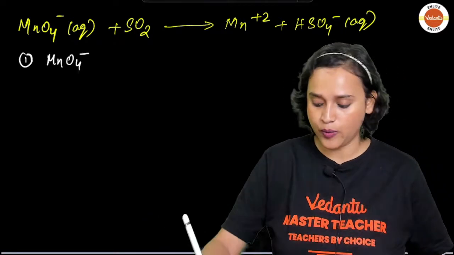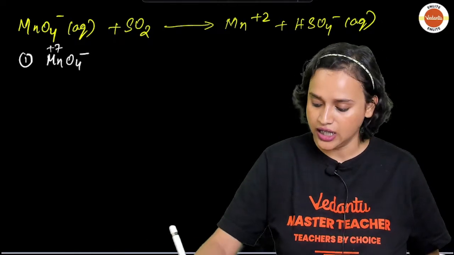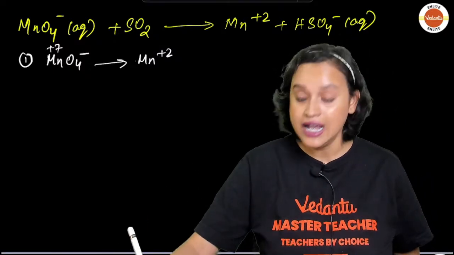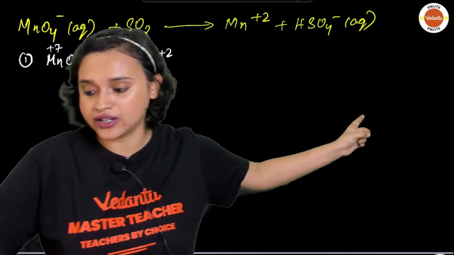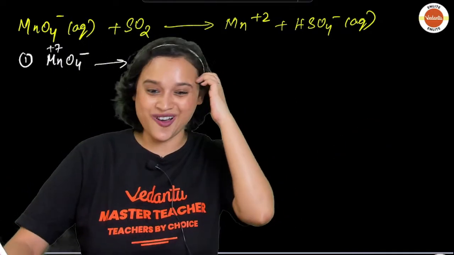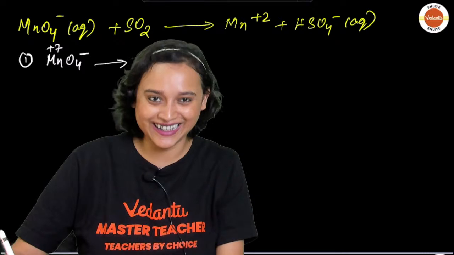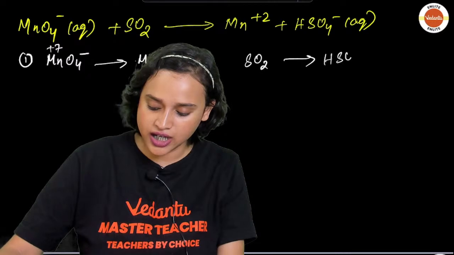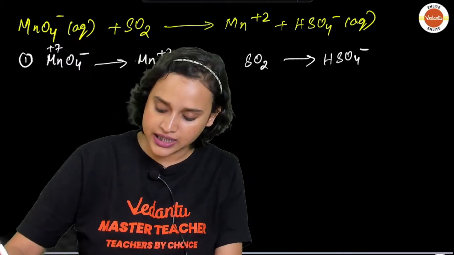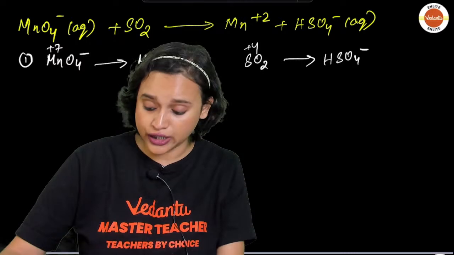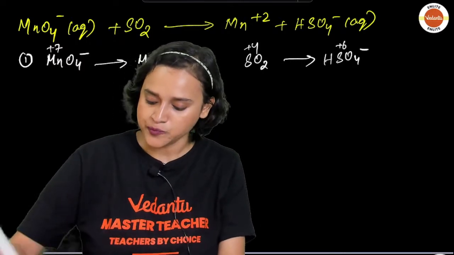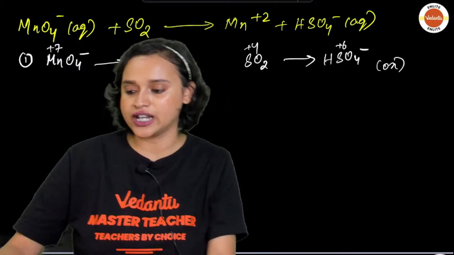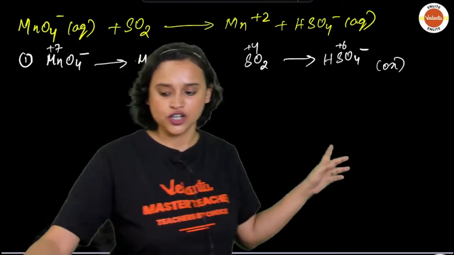So our first step, everybody, will be MnO4 minus, where Mn has plus 7 oxidation state. It forms Mn plus 2. That means this is our reduction half. And on this side we can write SO2 is going to form HSO4 minus. That means it goes from plus 4 to plus 6 oxidation state, right? So this is your reduction half and this is your oxidation half. Am I right, everybody? So we have split it.